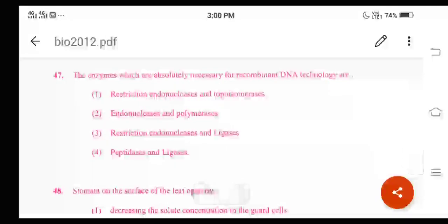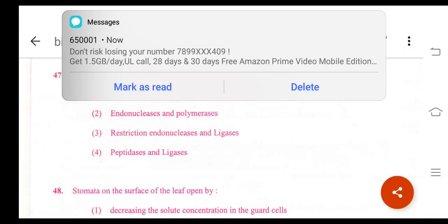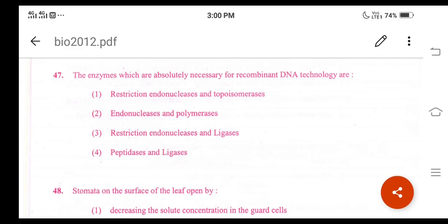Question number 47. What is the question here? The enzymes which are absolutely necessary for recombinant DNA technology are, what are the different options given here? One is restriction endonucleases and topoisomerases. The second one is endonucleases and polymerases. The third option is restriction endonucleases and ligases, and the fourth one is peptidases and ligases. For question number 47, option 3 is the correct answer, restriction endonucleases and ligases.